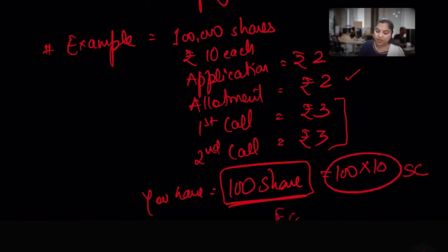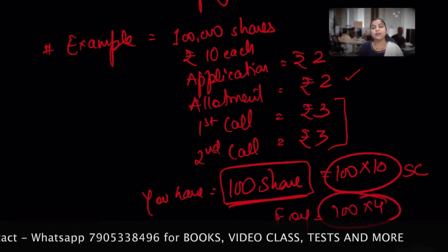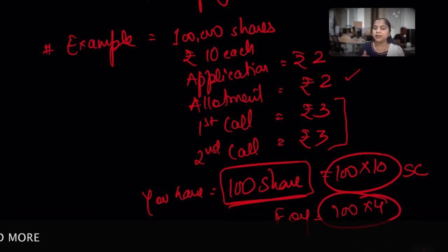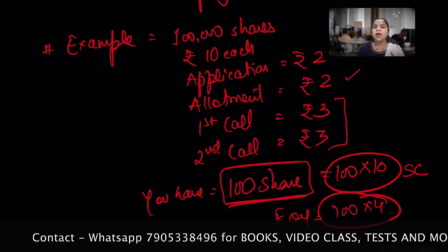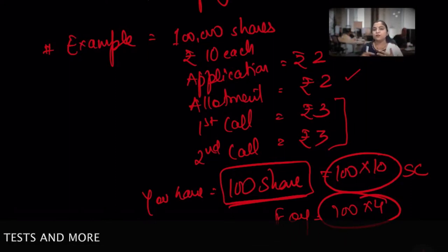This will reduce the capital, and forfeiture will be for 4 rupees which you have already paid. Hope you are getting it. So these things need to be mentioned in the articles of association of the company, and it also tells the board of directors that it's time now to call for forfeiture, and now the board will go with certain procedures to forfeit those shares.